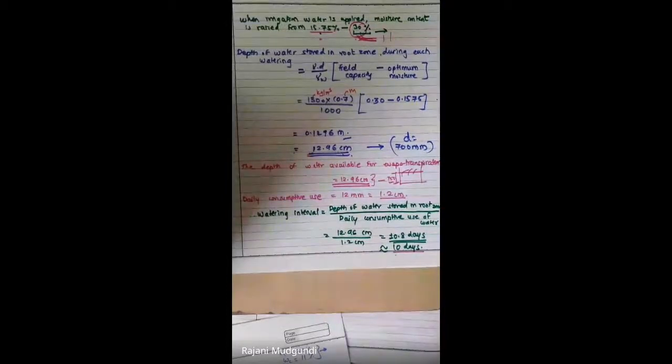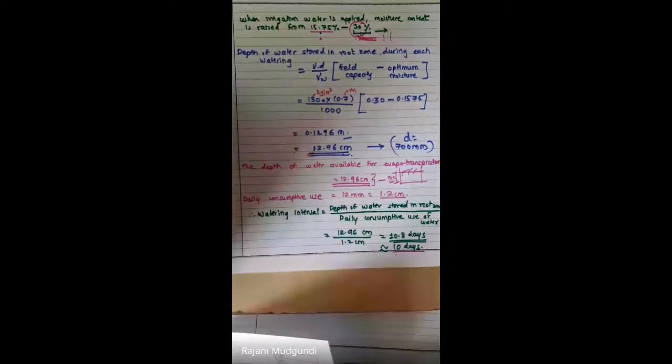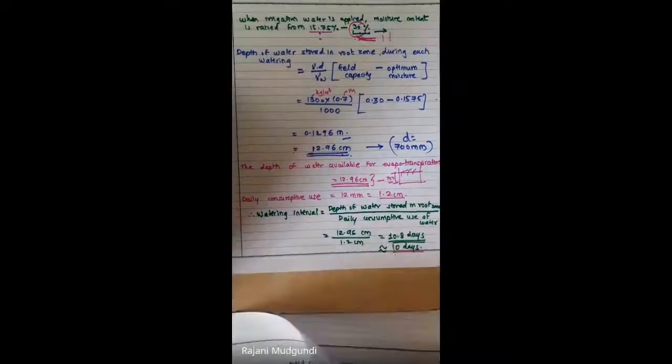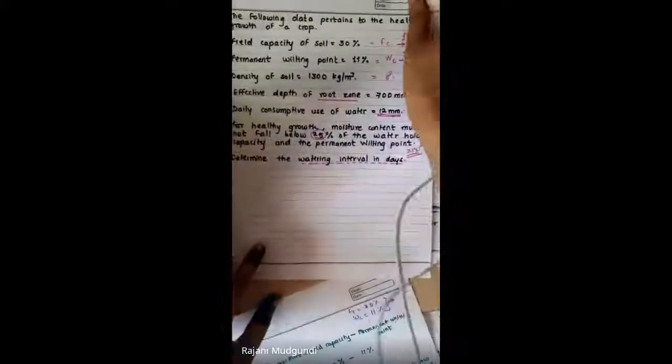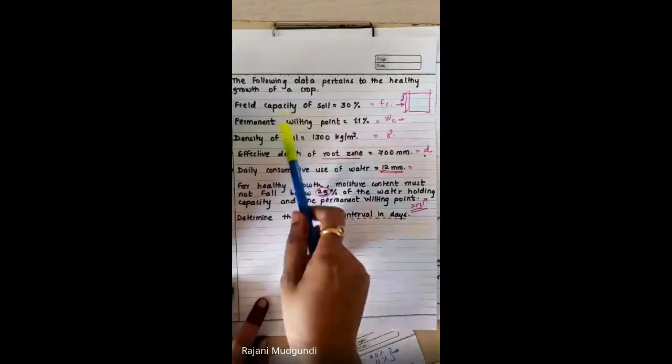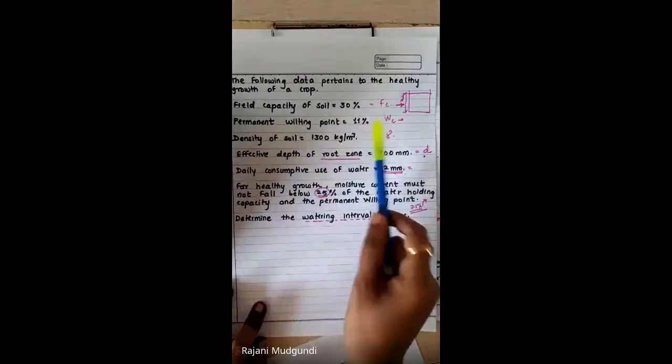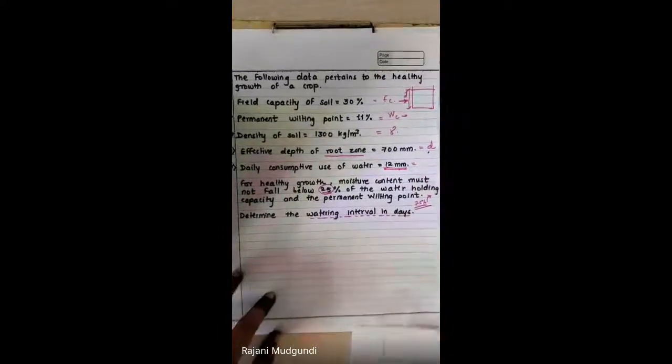So this was the total flow of the problem, how we have worked it out, right? For the given data of this problem, they have given you the field capacity and permanent wilting point as 30 and 11% densities, where they have mentioned the condition that readily available moisture should be 75% of the available moisture.